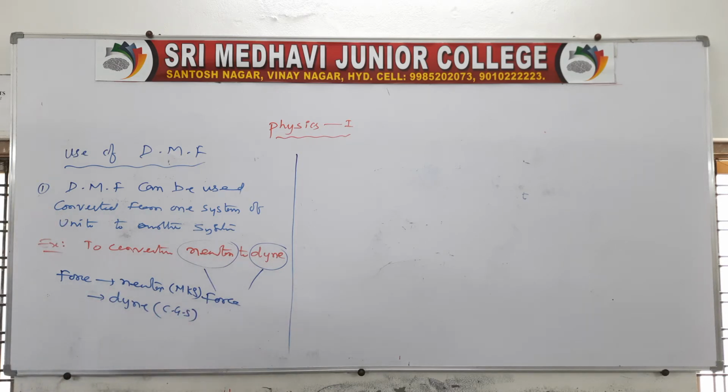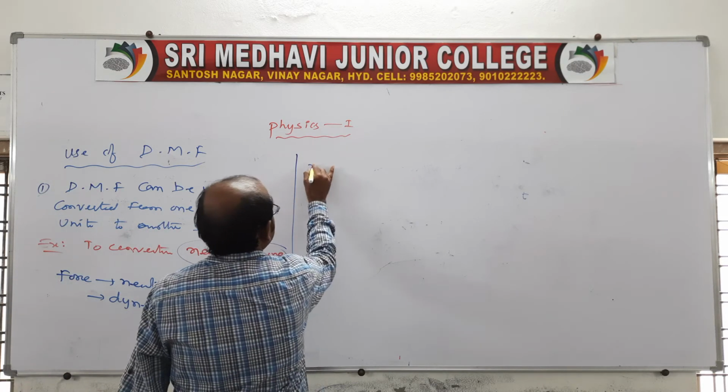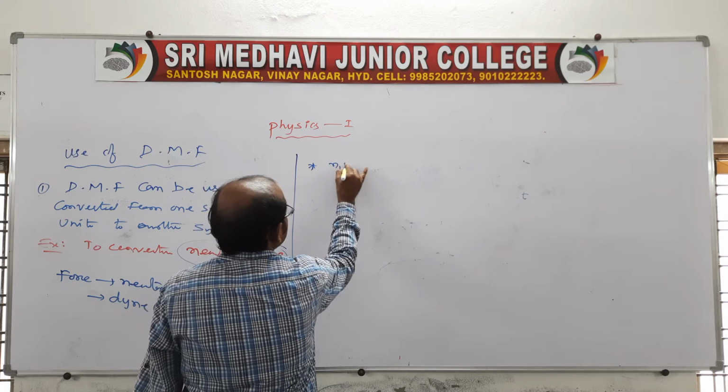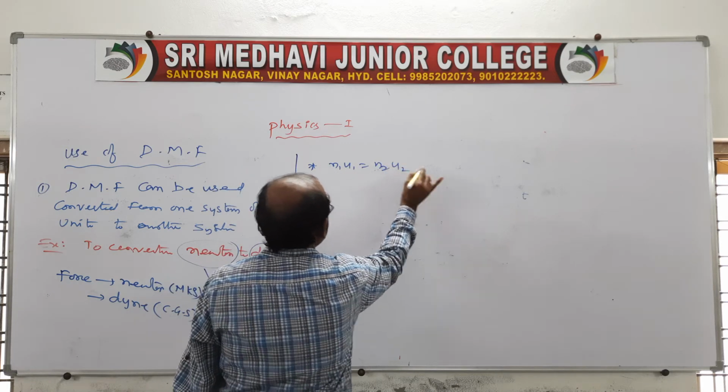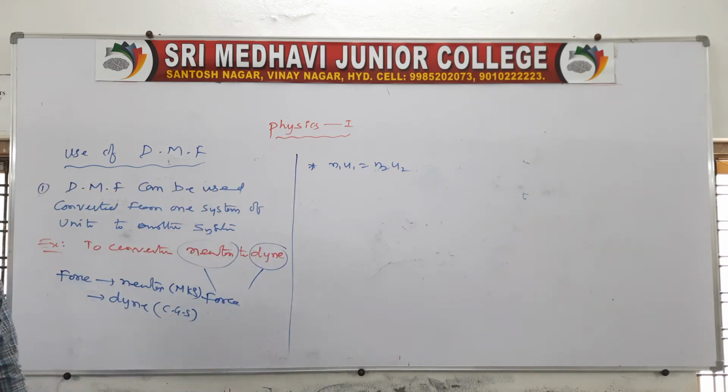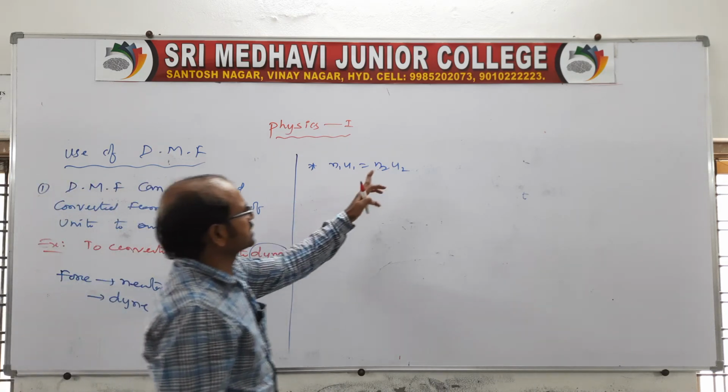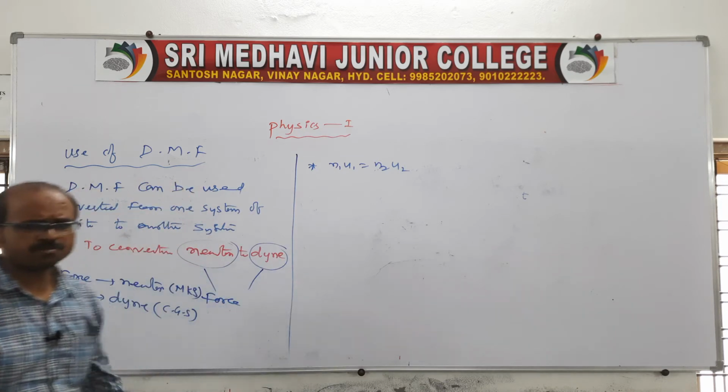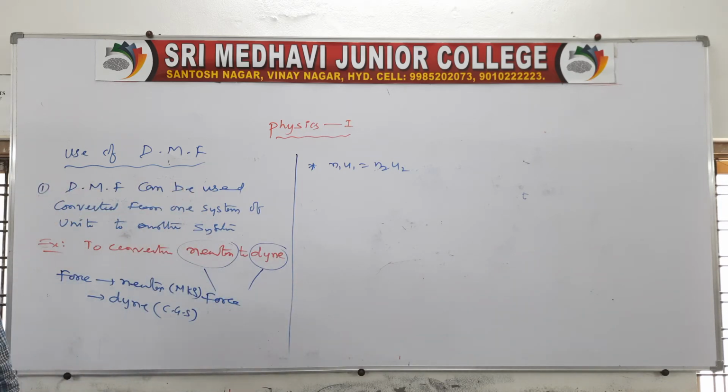In the previous class, I told you one expression: N1 U1 is equal to N2 U2. Do you remember this? This is method 1. N1 is nothing but a number, and U1 is the unit of the given physical quantity.